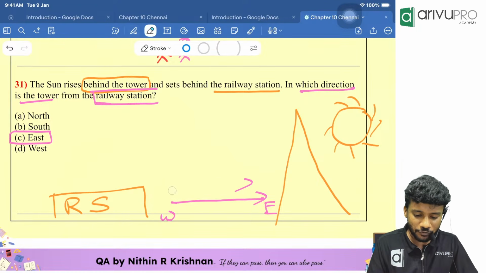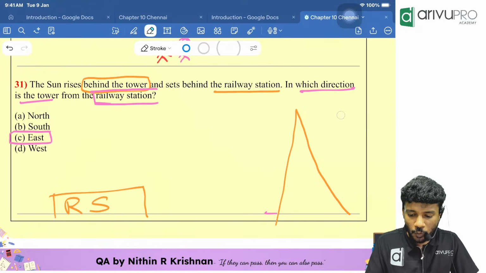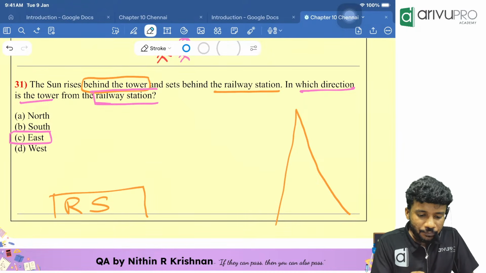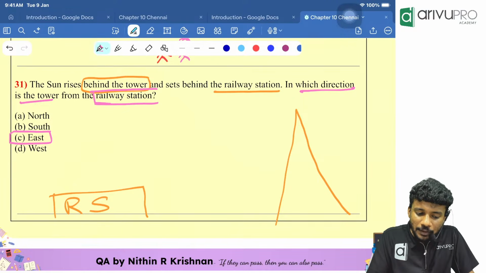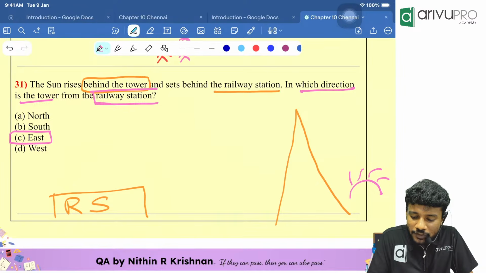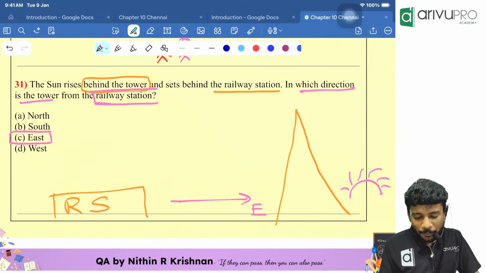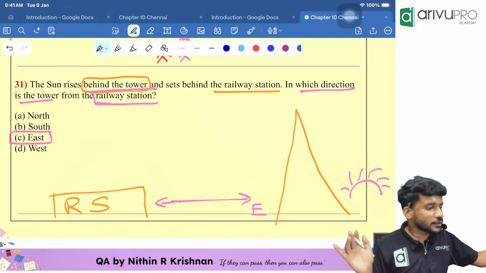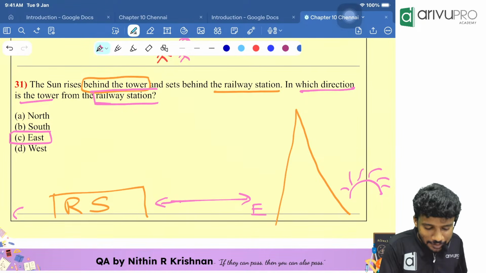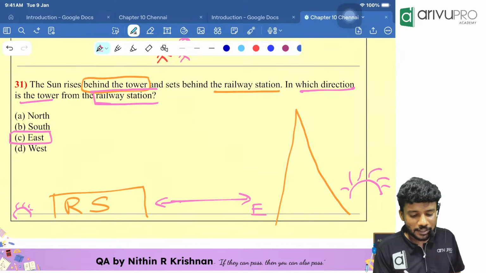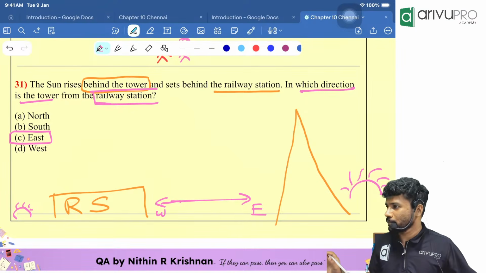Again, I will repeat for everyone. They are telling that the sun rises behind the railway station. Sun rises behind the railway station means what? Towards this direction is then what? East. Correct? The opposite direction will be west. We know our right side is east, left side is west. Sunset behind the railway station means our left side should be west, no matter what.